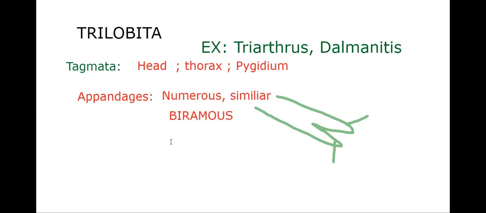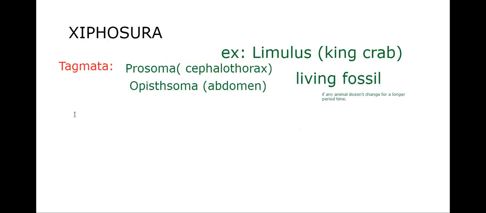Next, in the subphylum Chelicerata, which we said includes Xiphosura and Arachnida, you have to look at how the appendages are present. First of all, we need to go with the appendages of Xiphosura.